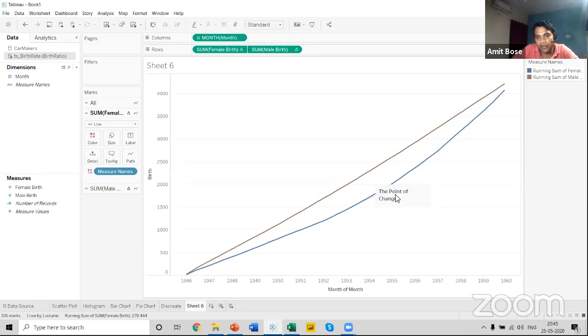If you click over here, you can see that at this particular point there is a comment I have added. So this is a very good example of dual axis, where we have used the concept of dual axis, and we can find a completely different scenario from where we started, using two different charts in our visuals.